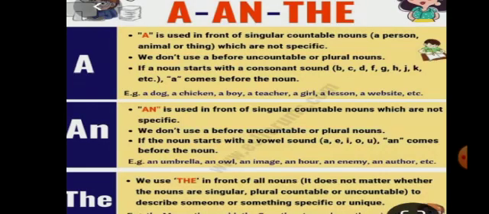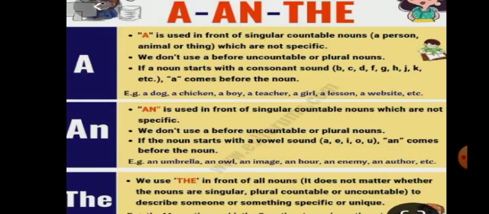What are the articles? There are three articles: a, the, an. Where do we use them? In the English alphabet there are five vowels: A, E, I, O, U, and the other letters are called consonants.